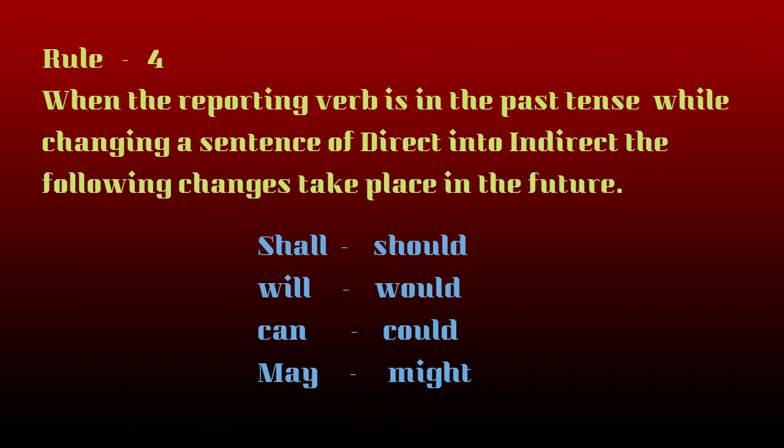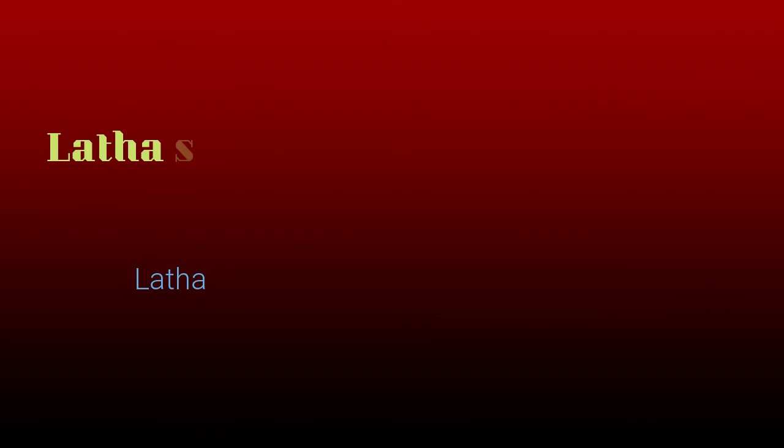If the reporting verb is in past tense, shall becomes should, will becomes would, can becomes could, may becomes might. Please understand, these are the changes that take place in the future tense when the reporting verb is in past tense. Shall becomes should, will becomes would, can becomes could, may becomes might. Let's see some examples.